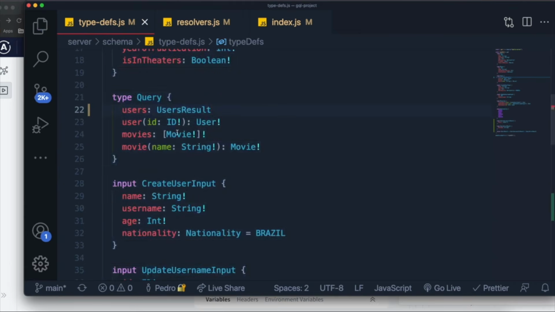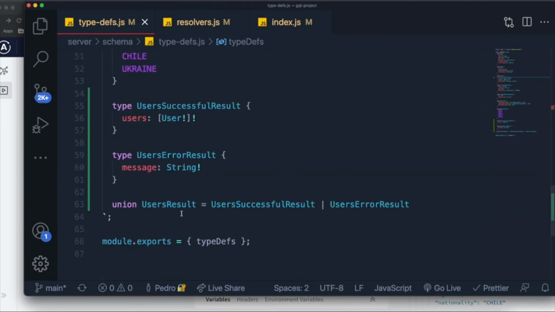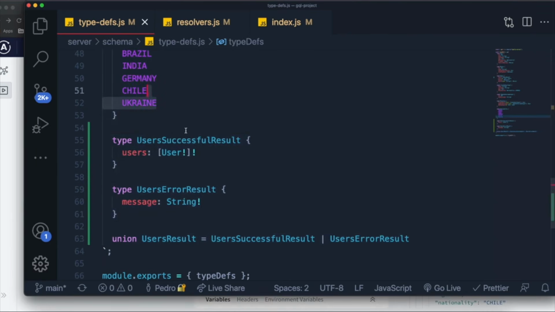Now, how do we handle this? Because it is important to understand that right now we're not doing anything related to the user's error result. It just exists, but if there's any error, what exactly do we do? Well, the way we do this is we're going to come to our resolvers over here, and you recognize that we created a new type called user's result.